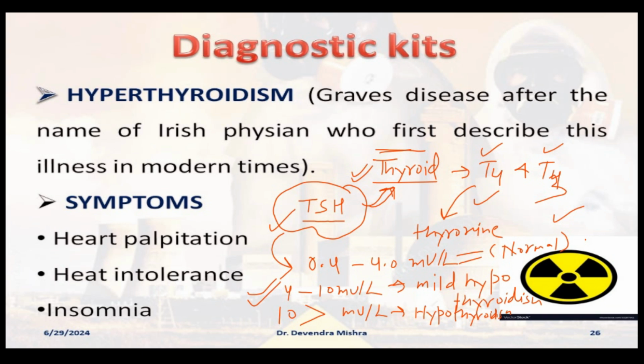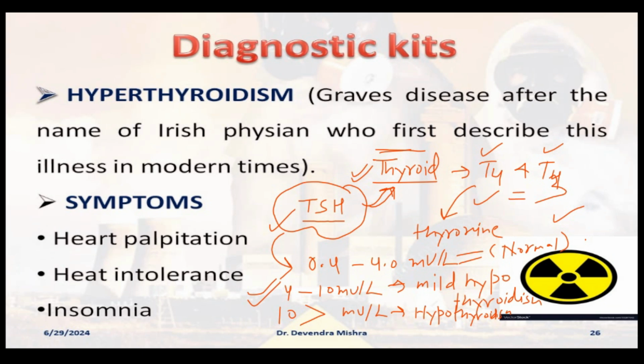But if your range is from 0.4 to 10, according to me it's perfectly normal. There is no problem in that, and you don't need any medication to treat it. But if it goes beyond 10 milli-unit per liter, then definitely you are suffering from hypothyroidism. That means your thyroid gland is not producing T4 and T3 in adequate quantity.